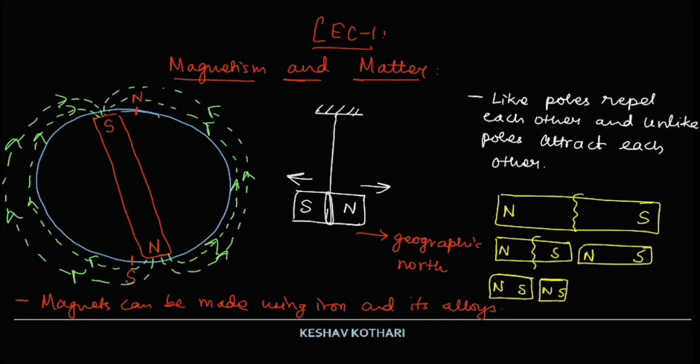Now the next topic we are going to discuss is magnetic field lines. In order to initiate this discussion, we first draw a bar magnet and the magnetic field lines associated with it. We are considering that this is a bar magnet having a north pole and a south pole.